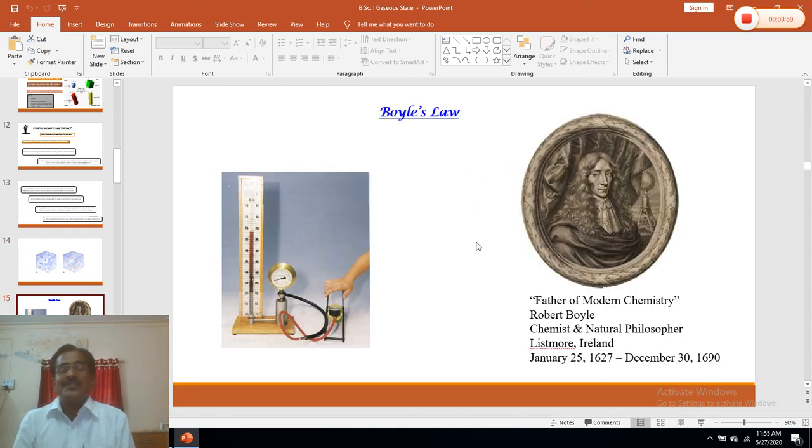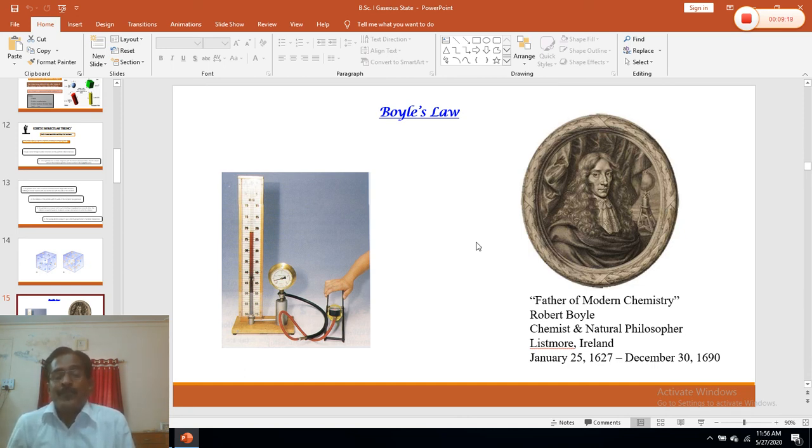Now there are gas laws. These gas laws express the relation between pressure, volume and temperature. We cannot study all the variables simultaneously, so we keep one of the variables constant and study the relation between the other two variables. The first such relation was studied by the scientist Robert Boyle, who is called the father of modern chemistry.